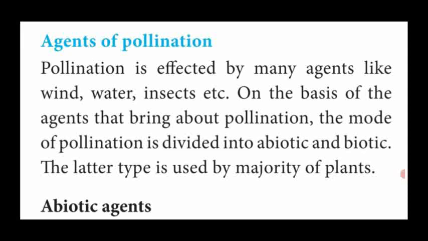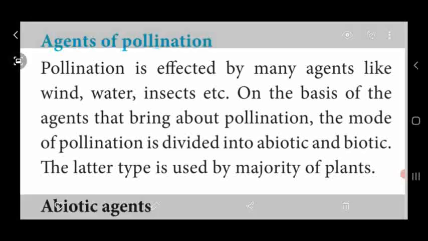The next topic is agents of pollination. Some biotic and abiotic factors transfer the pollen grains from the anther to the stigma of a flower. That process is called pollination with the help of an external agent.